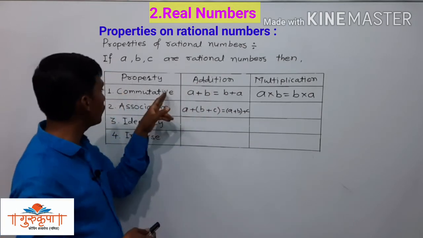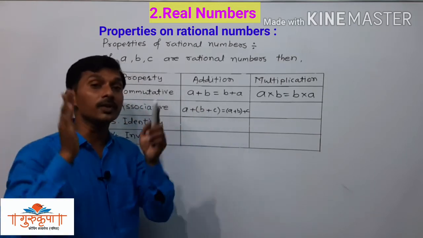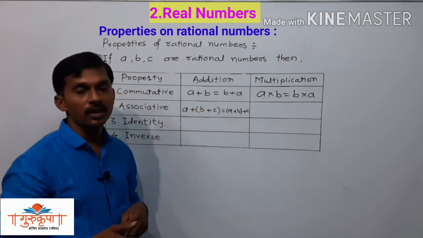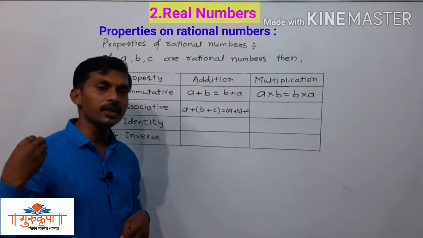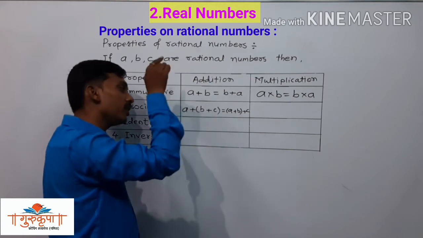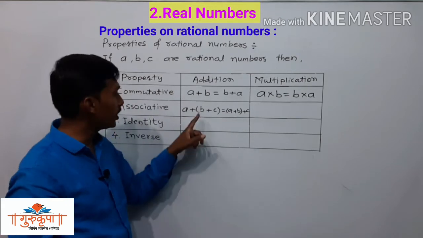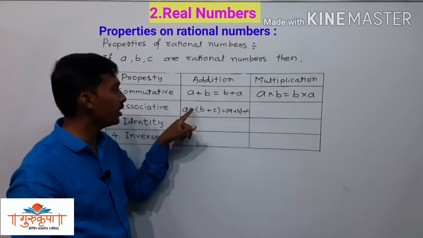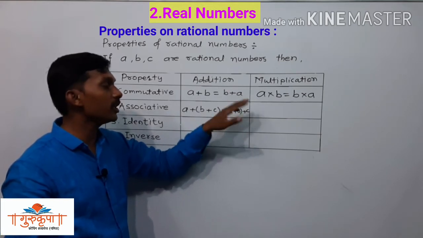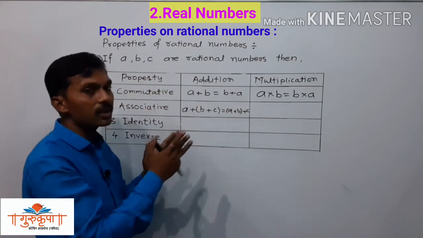That is the difference between the commutative and associative properties, and both the properties are related with the order of their additions. In any order we can take addition, the addition remains same. Suppose we take the addition of A and C first, and then we add B to the addition of A and C, then the addition remains same. Here we take the addition of the second and third number, and then we add A to the sum of these two numbers, and here the sum of the first and second number is taken, and then the third term is added to their sum, till the addition remains same.